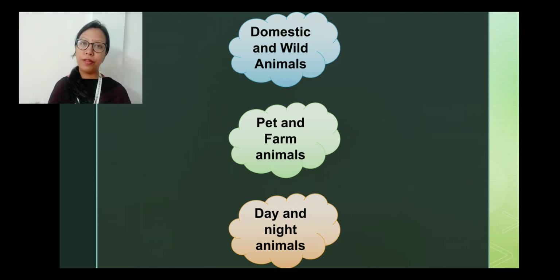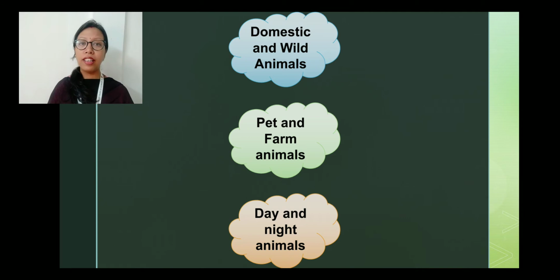Then we have talked about day and night animals. Day animals are the animals which are active during the day and sleep at night, like human beings, as we do, right? We are active during the day. We do a lot of work during the daytime, and when the night comes, we eat our dinner and we sleep for the night. So even among animals, there are a few animals which are active during the day and they sleep or rest the whole night. For example, we have bees, lions, tigers, cows, goats, dogs, etc.